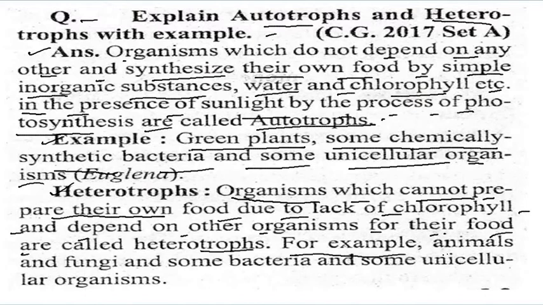For example, animals, fungi, some bacteria, and some unicellular organisms. So they are heterotrophic. Look at it again: autotrophs are those which can make their own food, and heterotrophs cannot make their own food, they depend on other food. So let us see the next one.